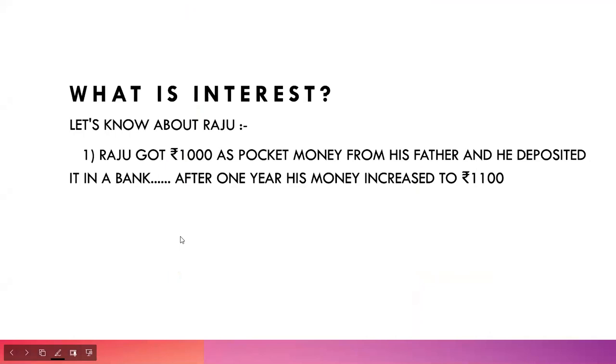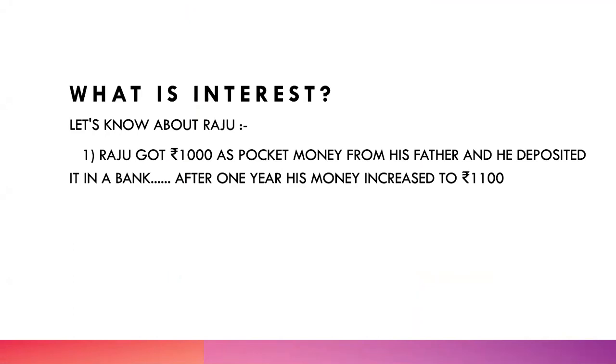Starting up with the session, we will talk about what is interest. Let us talk about the story of Raju. Raju got rupees 1000 as pocket money from his father and he deposited it in a bank. After 1 year, his money increased to rupees 1100. Isn't that interesting? But how did this money increase? Actually, the bank gave Raju an extra 100 rupees. But why did the bank give him this?